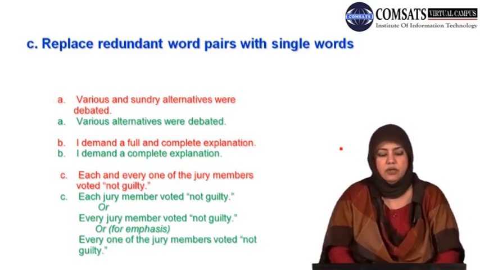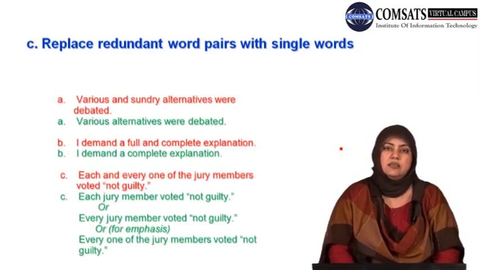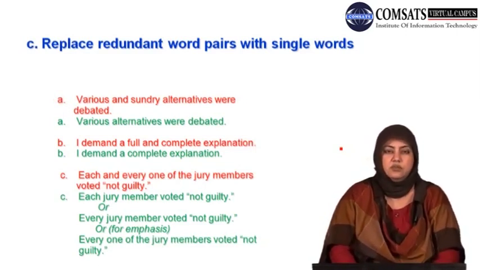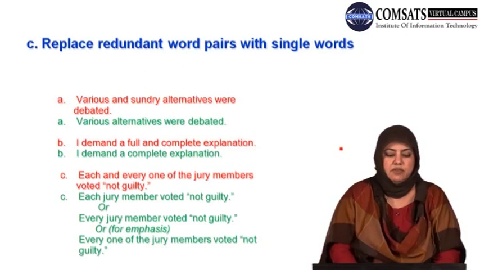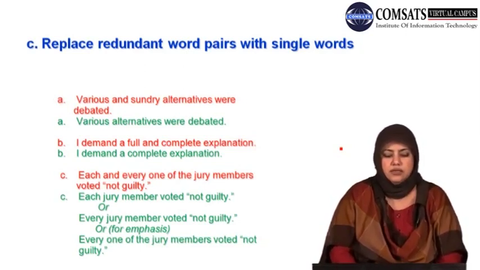Each and every one वाली जो है ना, ये हमारे बहुत सारे learners of English and students of English, they do this. They make this mistake. So check yourselves on this. Correct options, I have given 3 options here. Number 1, each jury member voted not guilty.